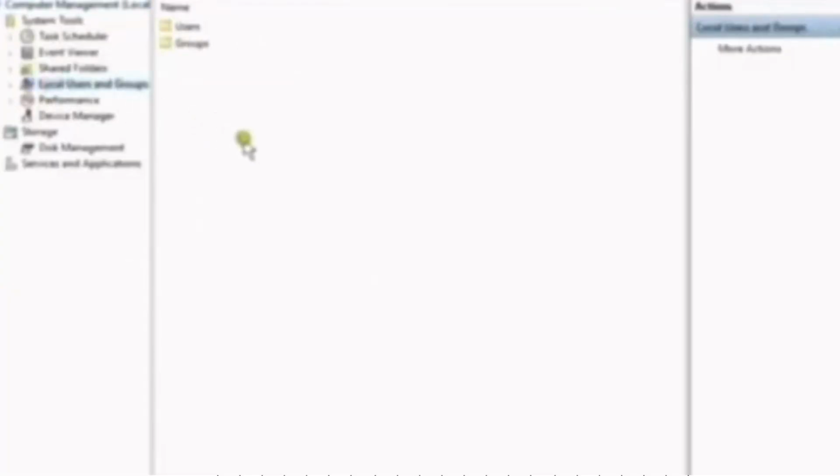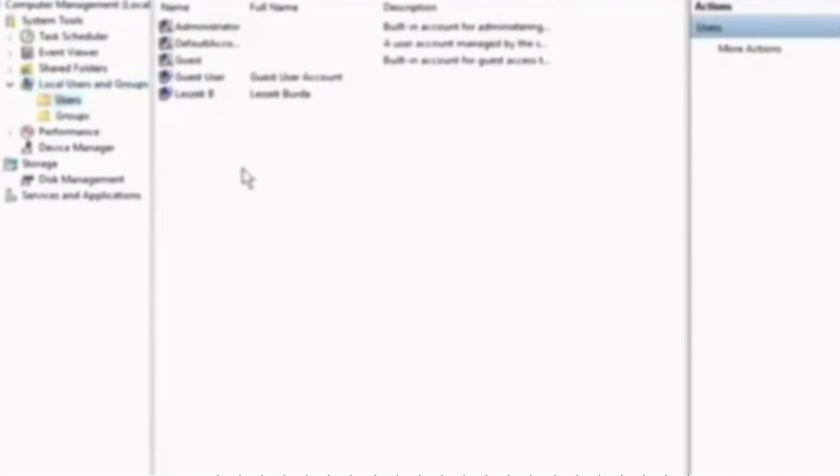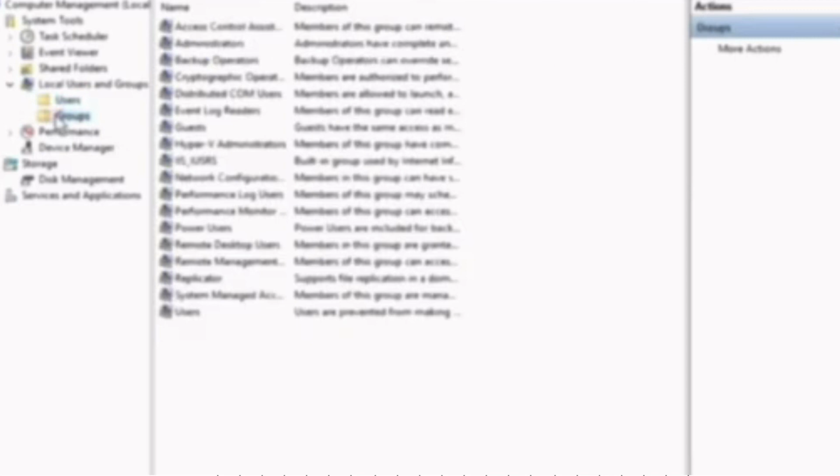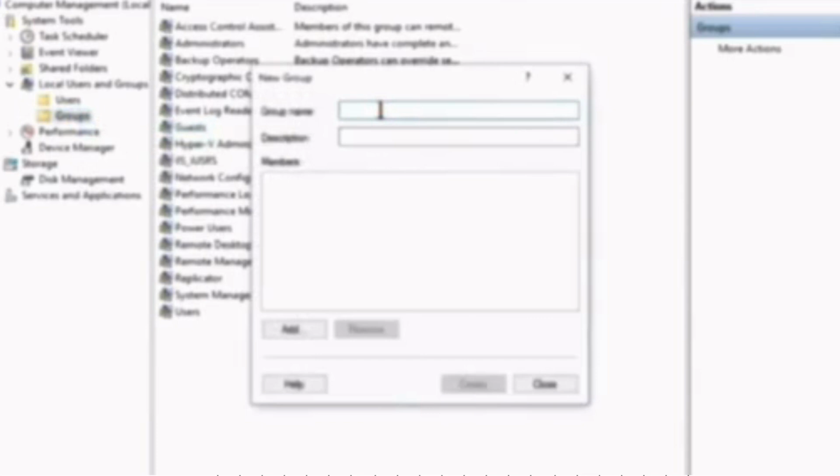Go to your Computer Management. On the right panel, select Local Users and Groups, and then choose Users to see all the users you have and groups. To create a group, left click to choose New Group. Insert your group name, and the description.